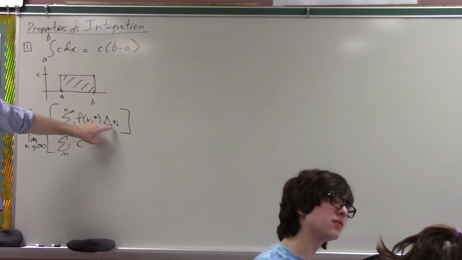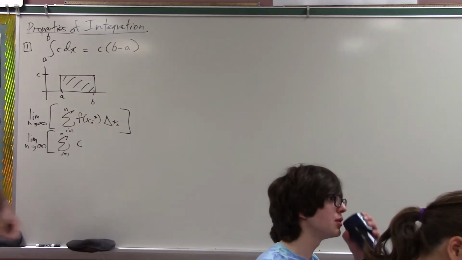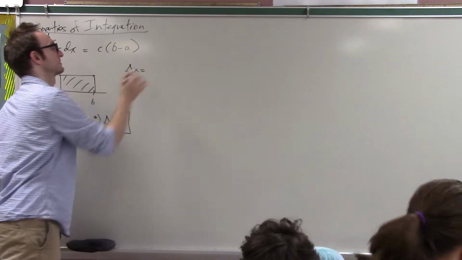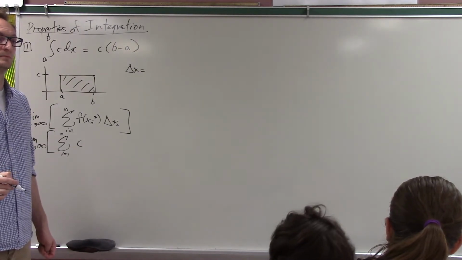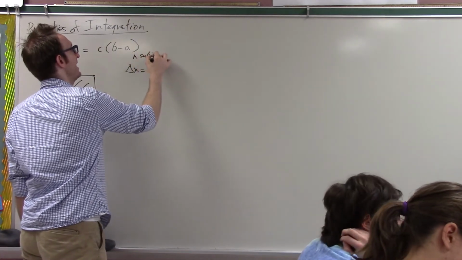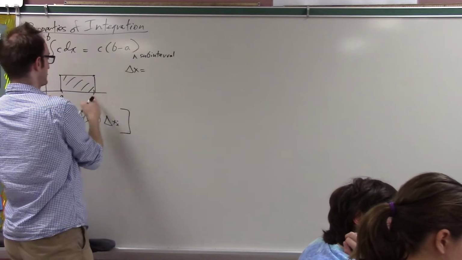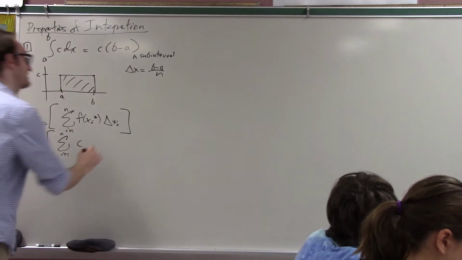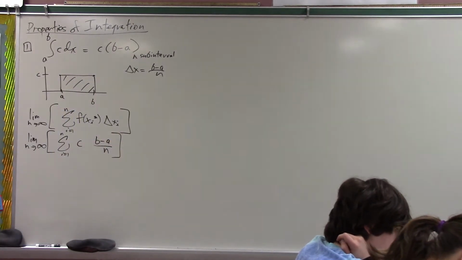How about delta x sub i? Well, let's assume for the moment that we are choosing equal width subintervals. Samin, if we are choosing equal width subintervals, then what is delta x in this case? Yeah, exactly. If we have n subintervals, then delta x is just going to be the width of the interval, which is b minus a over n. So for delta x, I'm going to write b minus a over n. Okay? So this is kind of like a proof of this property.